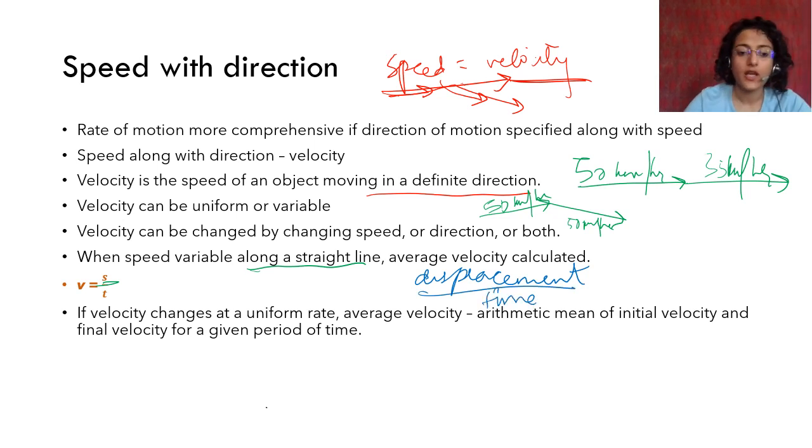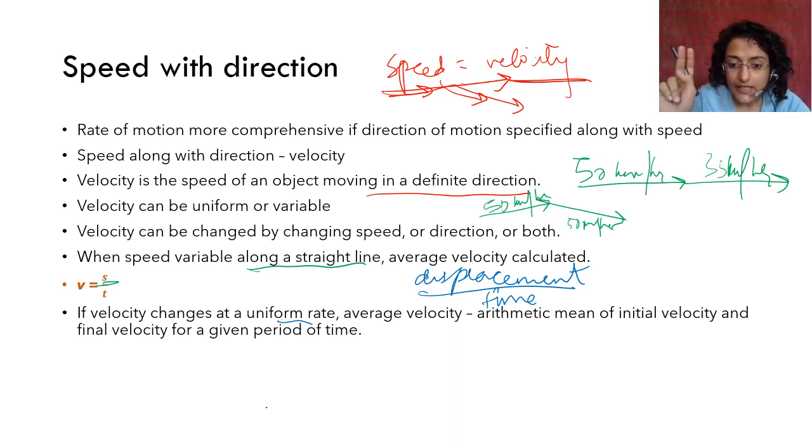time, right? If velocity changes at a uniform rate, velocity is changing now. Okay, velocity is changing at a uniform rate. Uniformly it is changing, that is, in the same interval of time it is changing by the same amount. Velocity is changing, not the distance. Velocity is changing in the same time interval by the same amount. Then it is called uniform change in velocity, right?